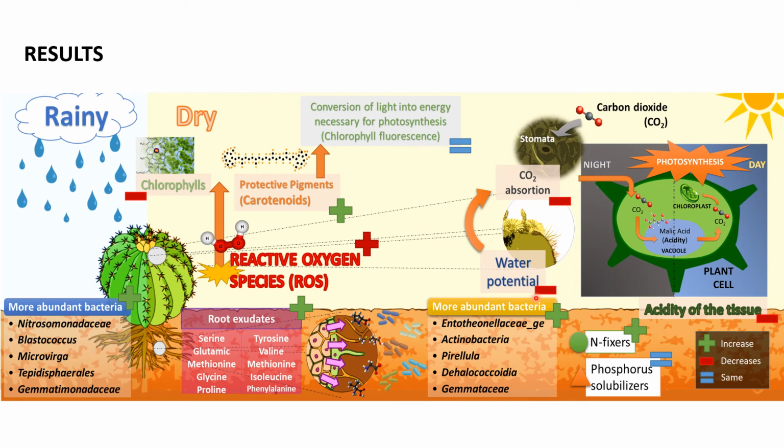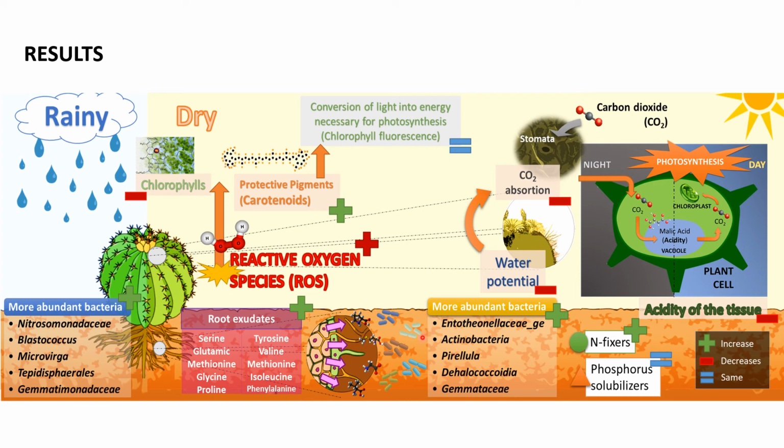The water content decreased, possibly reducing the absorption of carbon dioxide, which was reflected in the decrease in nighttime acidity. The amino acids exuded by the roots increased with the drought, for example serine, glutamic acid, methionine and glycine, and could have a direct relationship with the changes in the bacterial community.